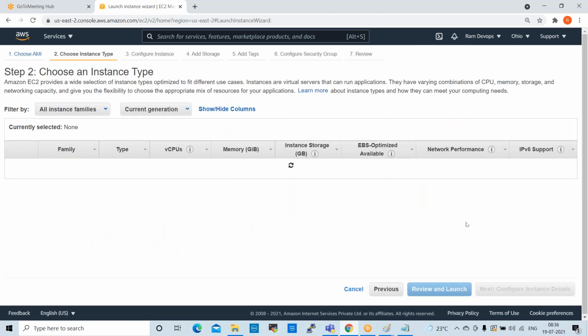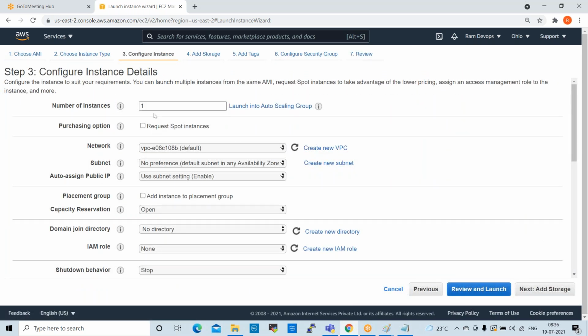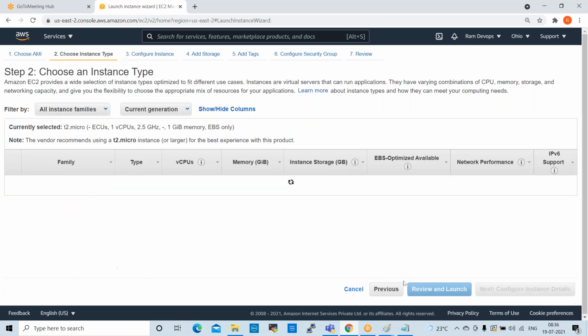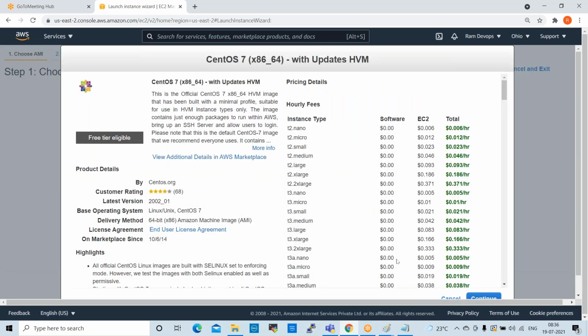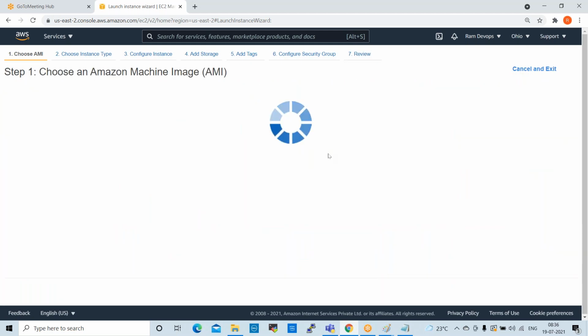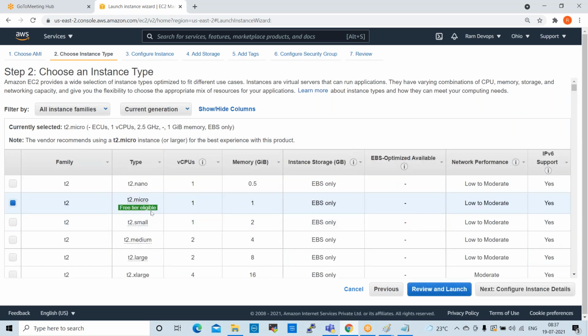Continue, configure instance, 3 nodes. So we wanted T2 micro to be supported, right? But a minimum of T2 medium is required for the Kubernetes master.